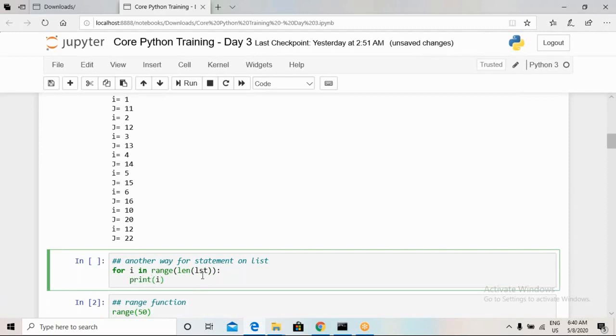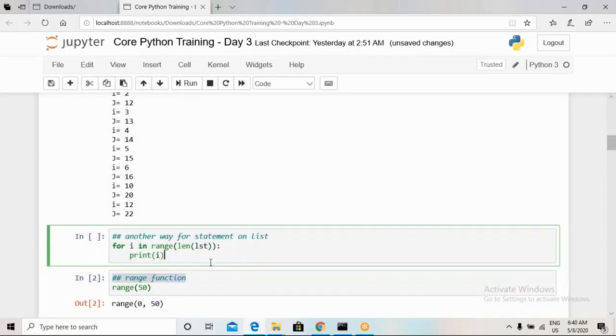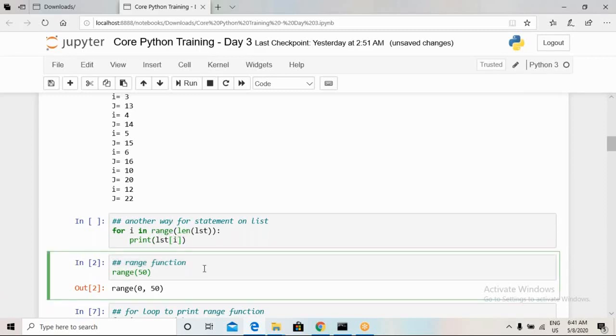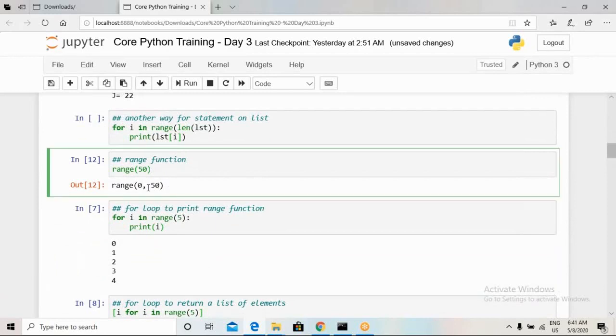Before executing this program, I would like to show what exactly a range function does in Python. When we execute this range function, consider I wanted to know the range of 15. It will give us an output ranging from 0 to 15.